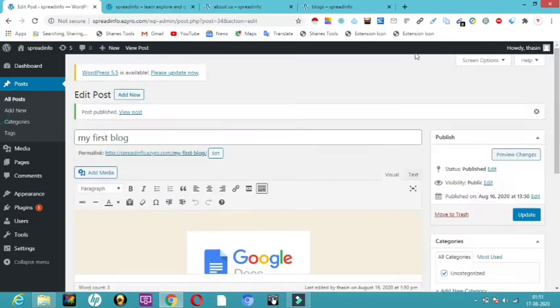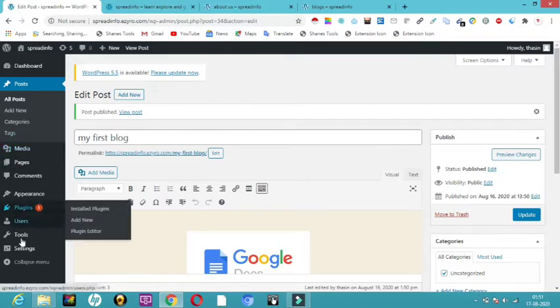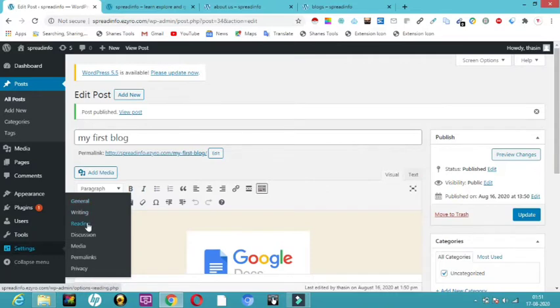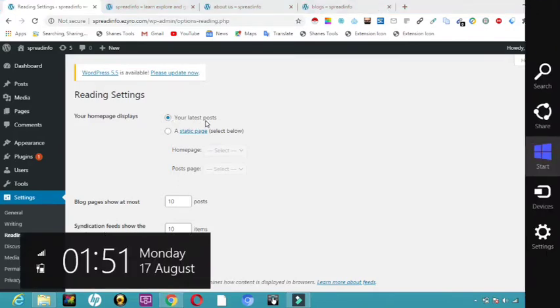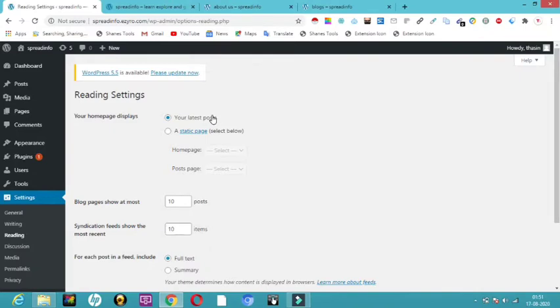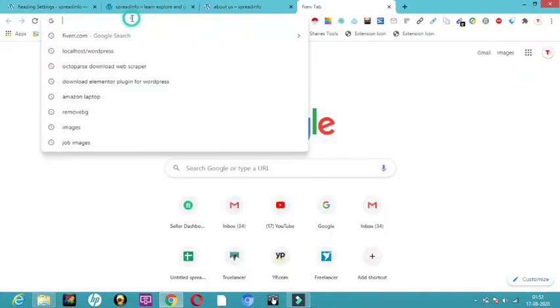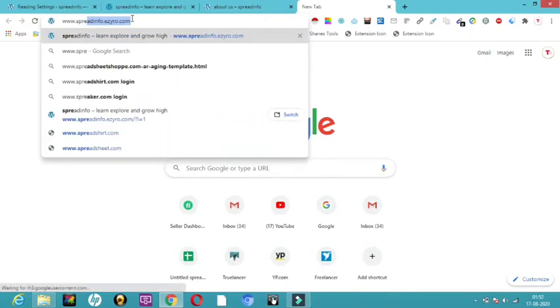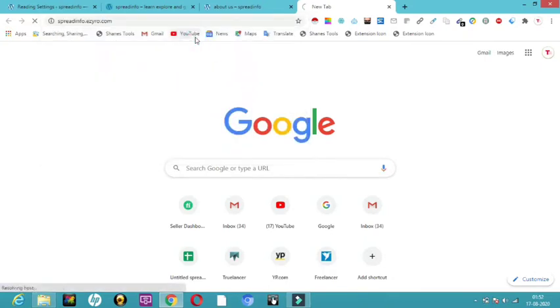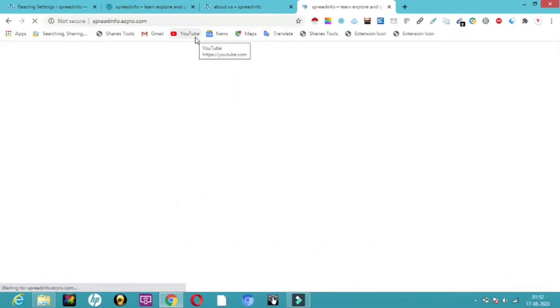Now what I have to do is I want all my posts to be in the blogging page. So I have to get into settings and click on reading. So I'll click on reading and here you can see your latest posts. So it is the home page. It will display them on your home page. Now I'm going to type here www.spreadinfo.eziro.com. Let me see where my post is located.